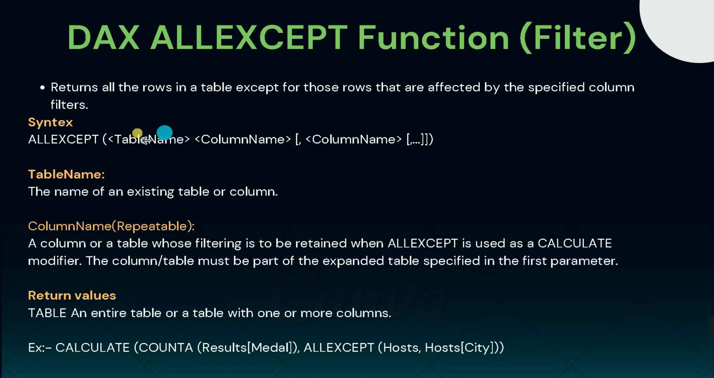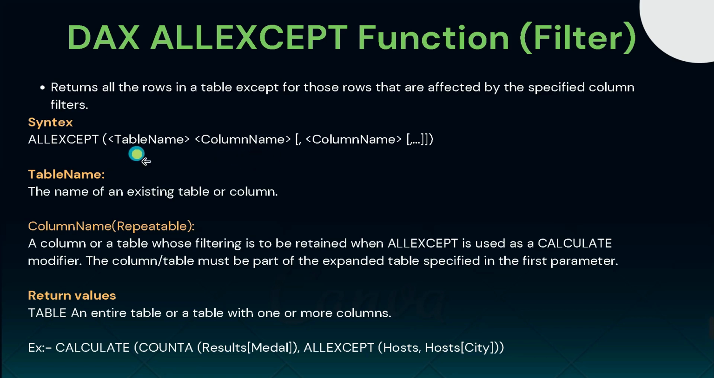Okay, and here you can see the syntax of this ALLEXCEPT DAX function. That is, first of all you have to write the keyword called ALLEXCEPT, and inside the bracket you have to pass two things, that is table name and column name, where table name means the table over which all context filters are removed except filter on those columns that are specified in the subsequent argument. Okay, whereas column name means one or more columns that are specified for which context filter must be preserved.